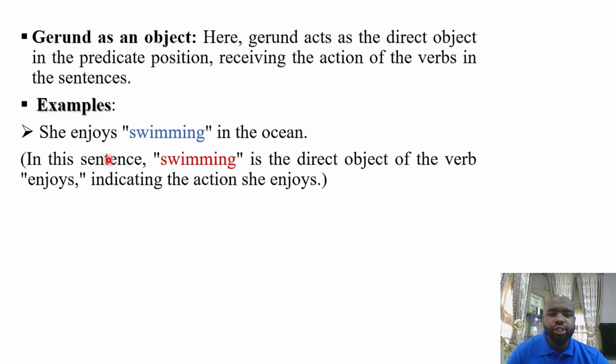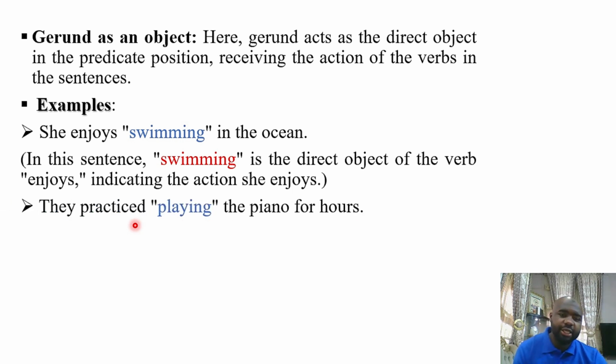She enjoys swimming in the ocean. Remember, I said that when we're looking at object position, we're simply talking about coming after a verb, right? So in this instance, swimming is the direct object of the verb enjoys, indicating the action she enjoys. What does she enjoy? She enjoys swimming. All right, the activity. It gives more meaning of what she enjoys. Also serving as a noun.